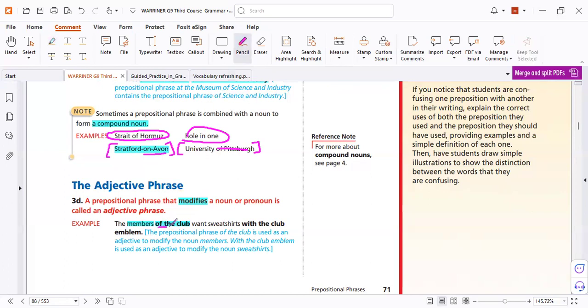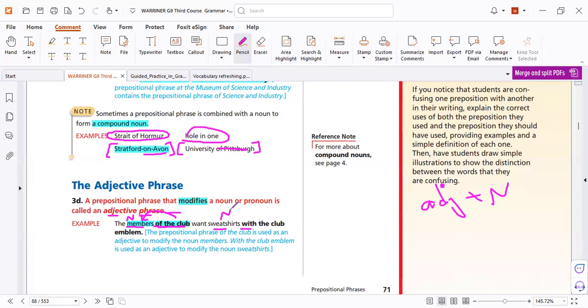That means this phrase describes the noun members. And you have studied in English that the adjective modifies a noun. So we can call this prepositional phrase an adjective prepositional phrase. Why? Because it came after the noun. Like that, a preposition phrase comes after a noun.